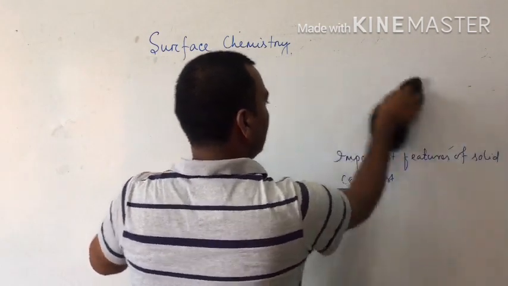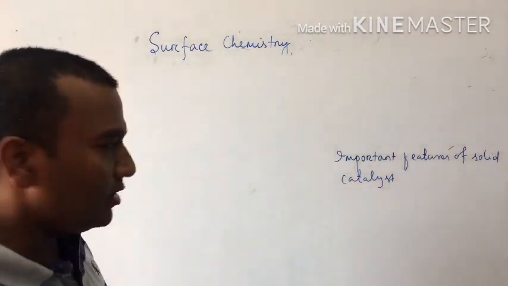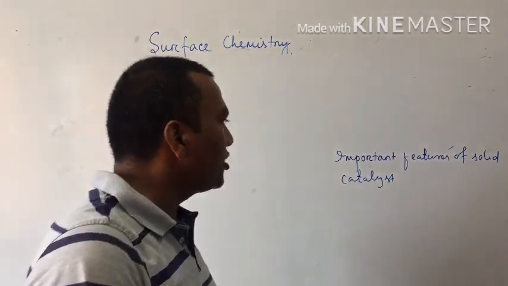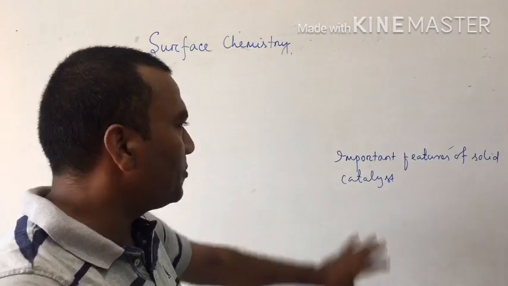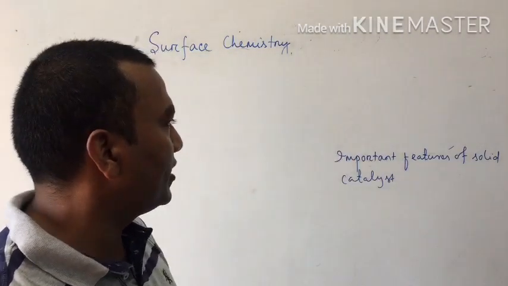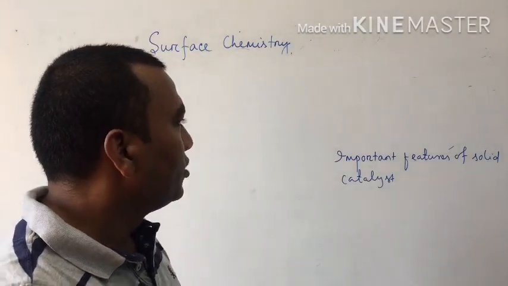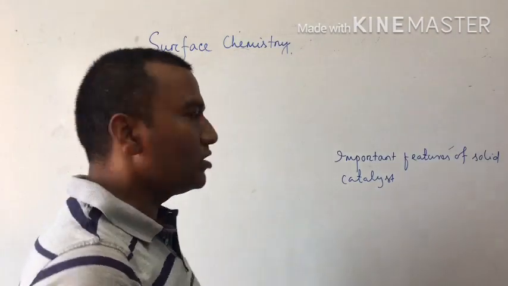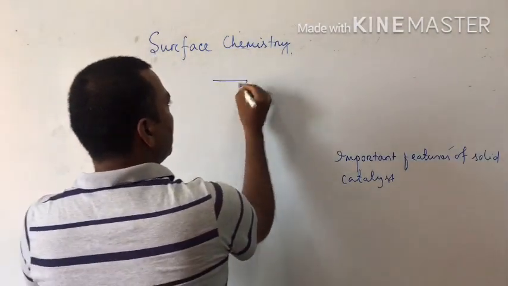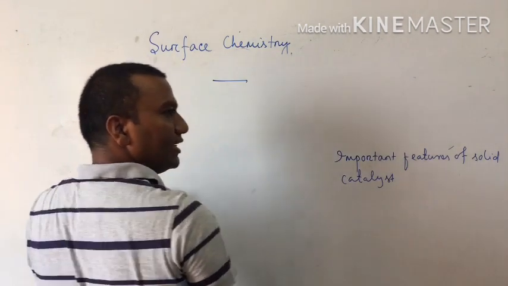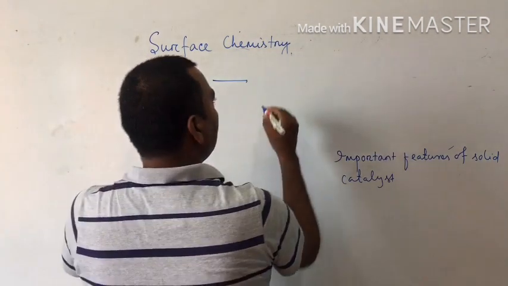Then the next part is the different important features of solid catalysts. This part is very important for our board exam as well as entrance exams. Solid catalysts have two major features. One is that solid catalysts are highly active and selective.